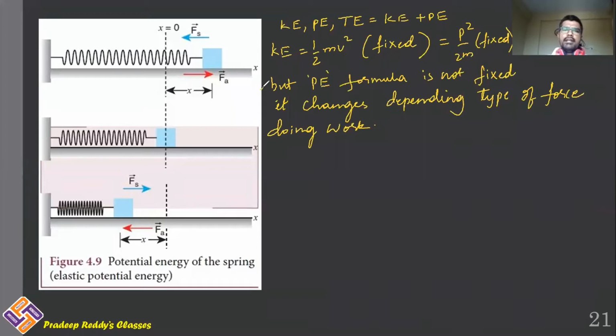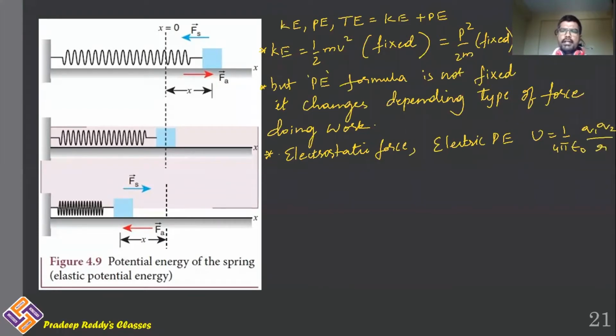So when we are dealing with potential energy, if electrostatic force does work, then you will be getting electric potential energy. Electric potential energy is 1 by 4 pi epsilon naught q1 q2 divided by r, and this is negative.